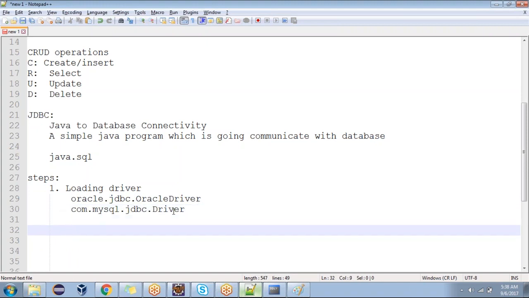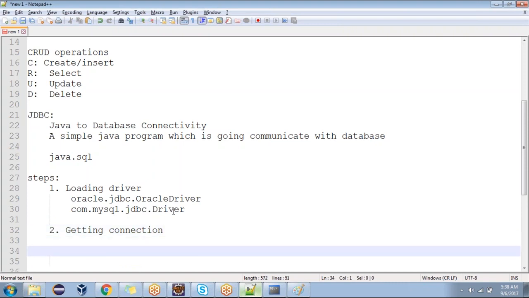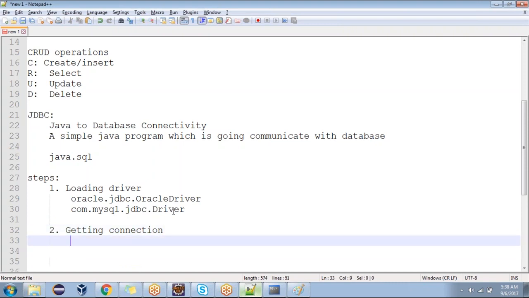First step is we need to load the driver. Second step is we need to get the connection. Java is one technology, Oracle is one technology, the database is another technology. We are going to establish the communication between two technologies now. For that, we need to get the connection. Without getting the connection, we cannot pass the queries.